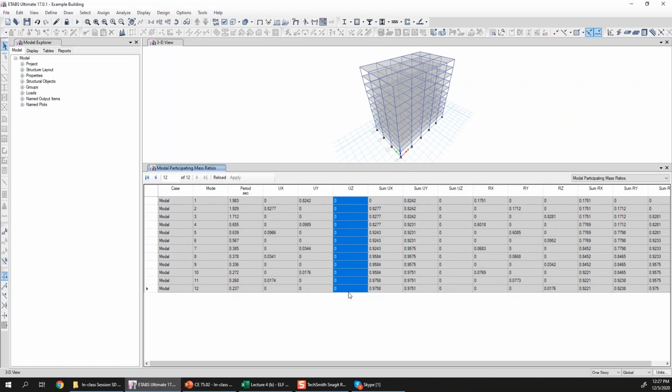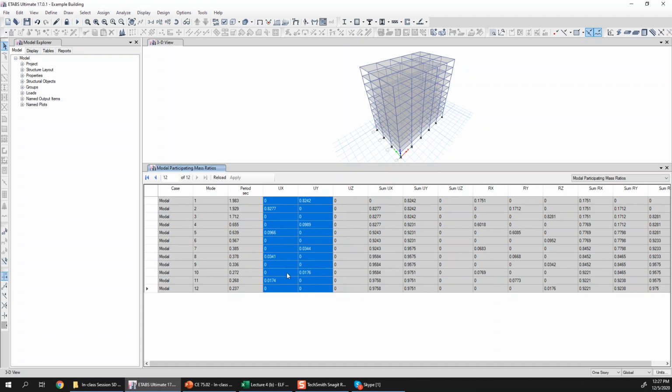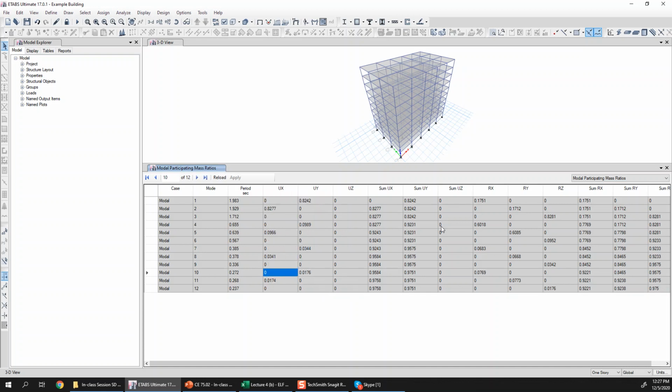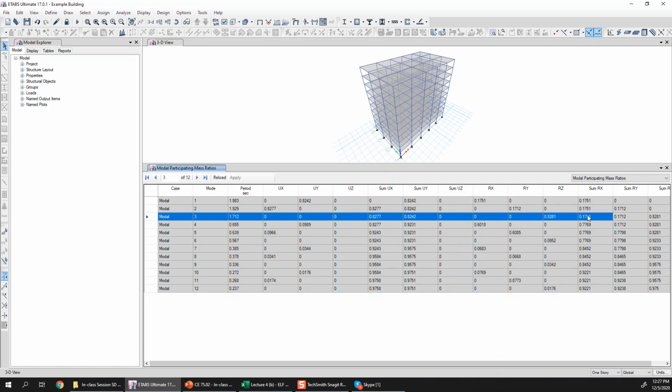In fact, z will always be 0 because we haven't even included the vertical mass. So only these two you can check, or there is another rotation one also you can check. So the third mode, for example, the rotation about vertical axis has the highest number here. Basically the sum ux, sum uy is the cumulative values. It sums these tables cumulative sum and gives you.